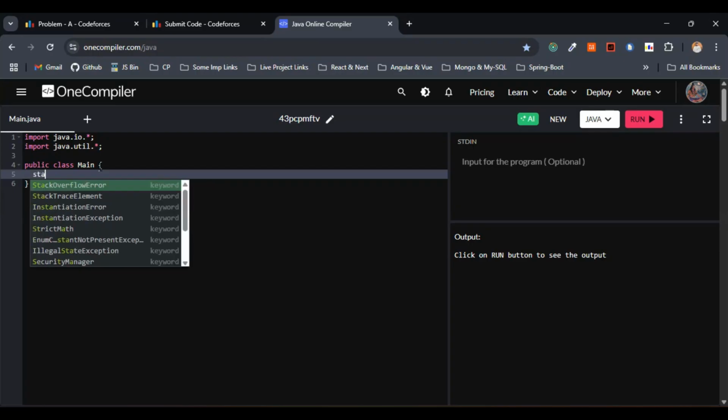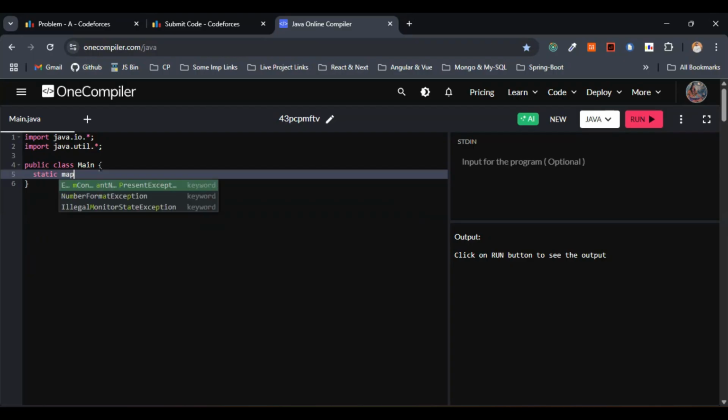So I'll just go with static Map. This will be String, and this one will be List of String. So let me close this one here. Yeah, this is fine.